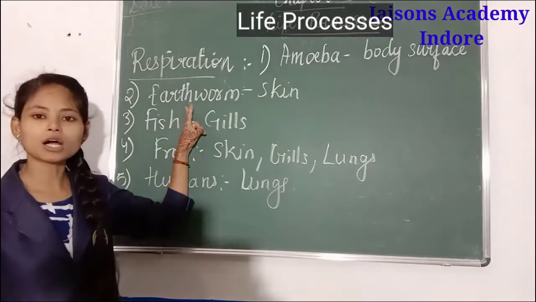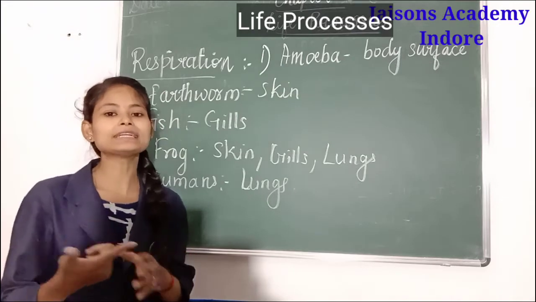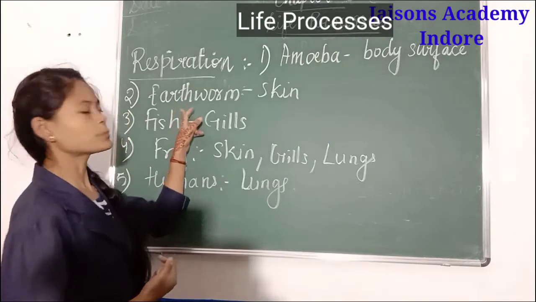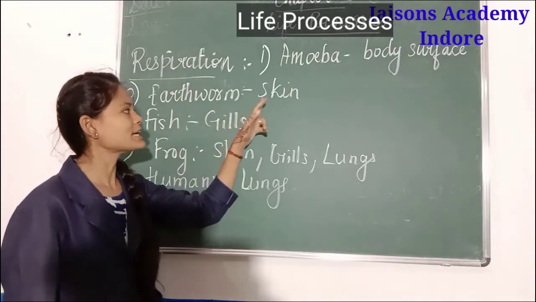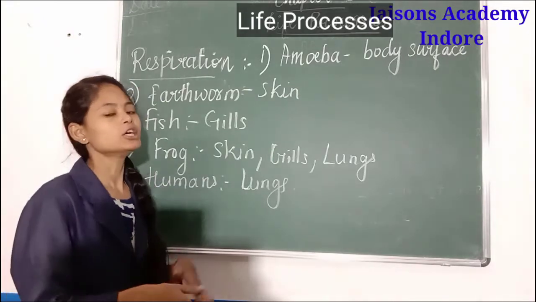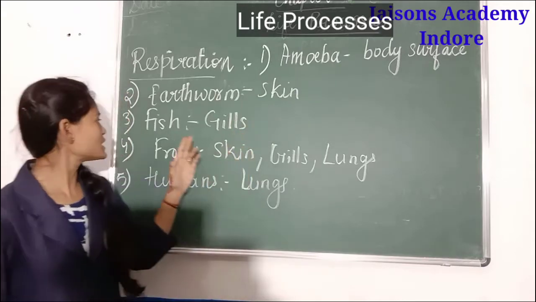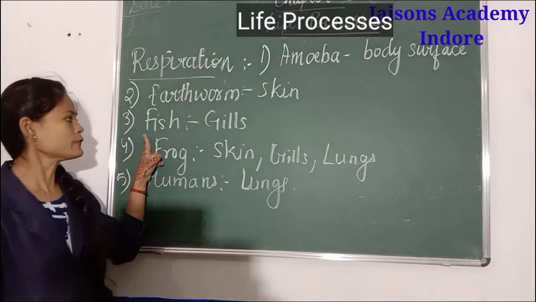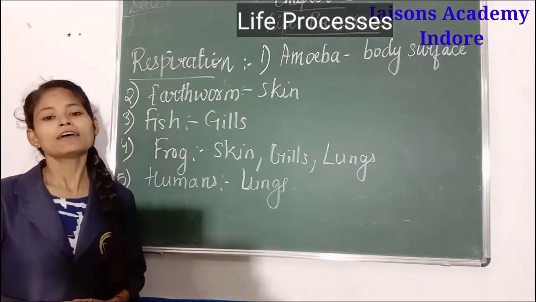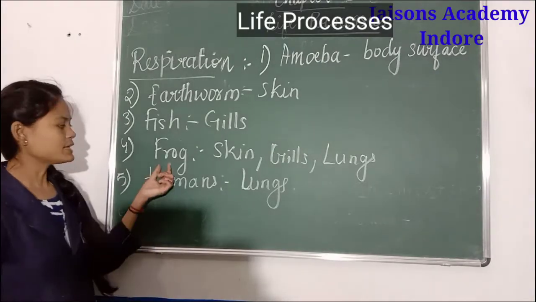If we talk about earthworm, you can see the body of the earthworm is very slippery and skinny. The skin is very delicate and very thin. So the respiration process in earthworm takes place through skin, meaning the oxygen required for respiration is taken in through the skin. Third, if we see fishes, then in fishes gills are present for respiration. These are special organs which help fishes to live in water and survive there. Then next is frog.